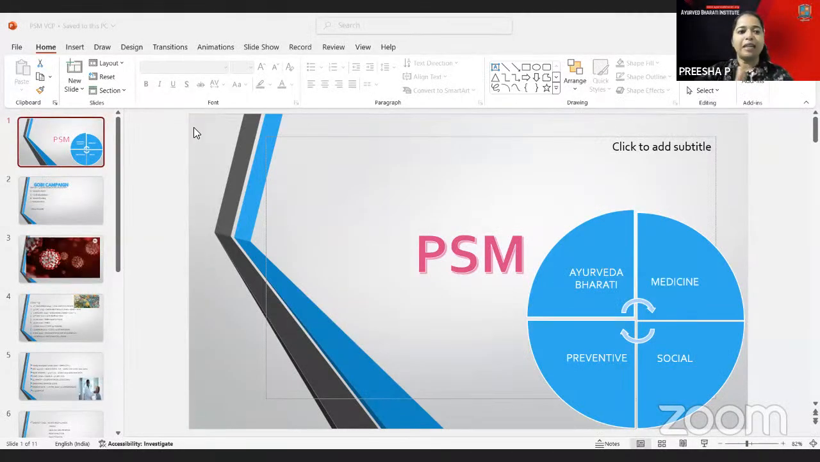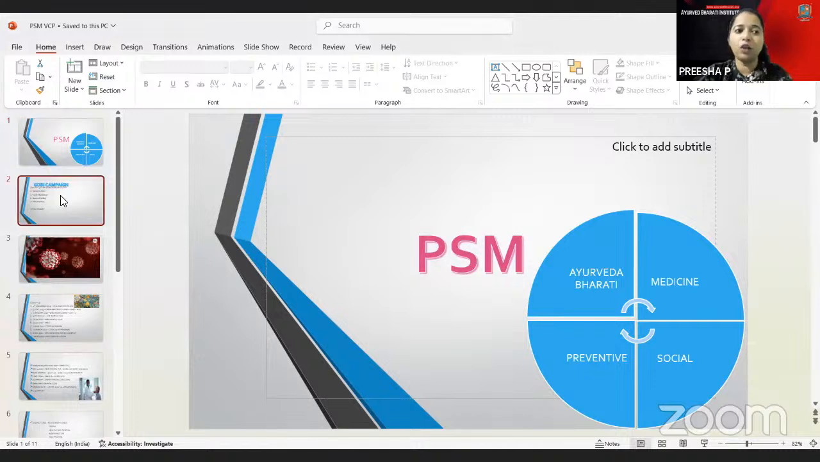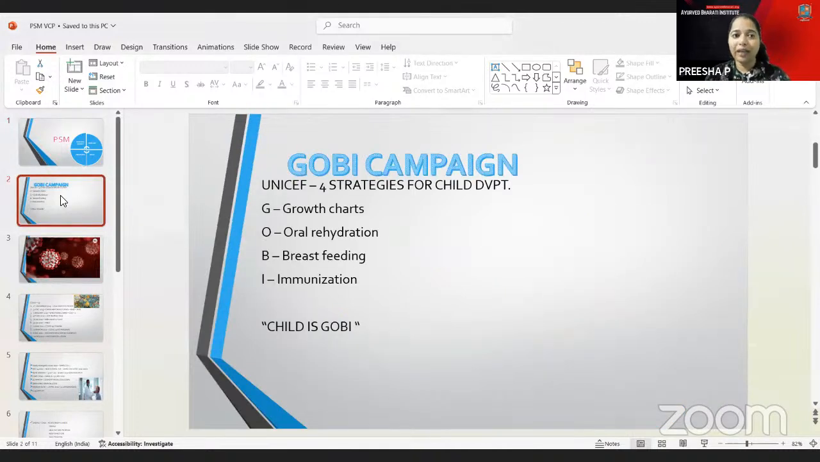So here we will be discussing the important points you have to cover regarding preventive and social medicine, and also the aspects where small important points regarding PSM and the campaigns will be asked. First we'll be discussing the Gobi campaign. This Gobi campaign was asked in one of the classes, as one of the question aspects: what is the Gobi campaign?